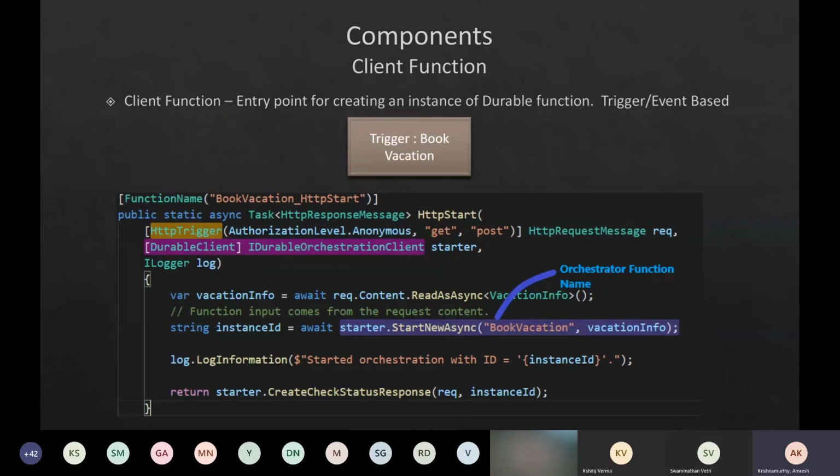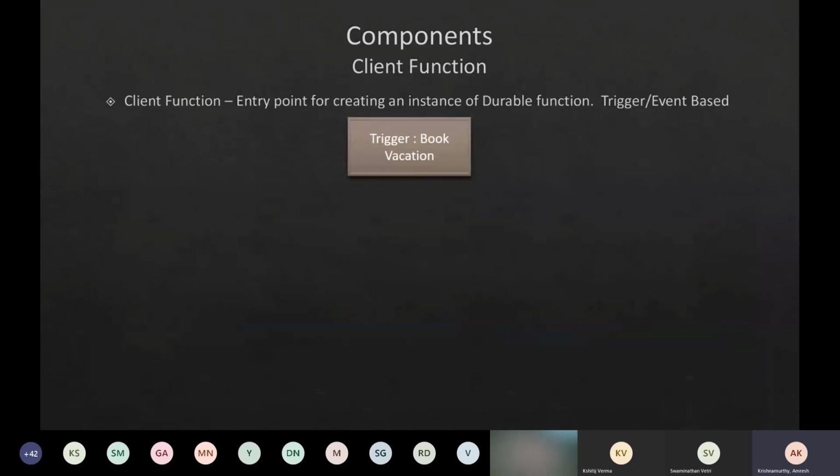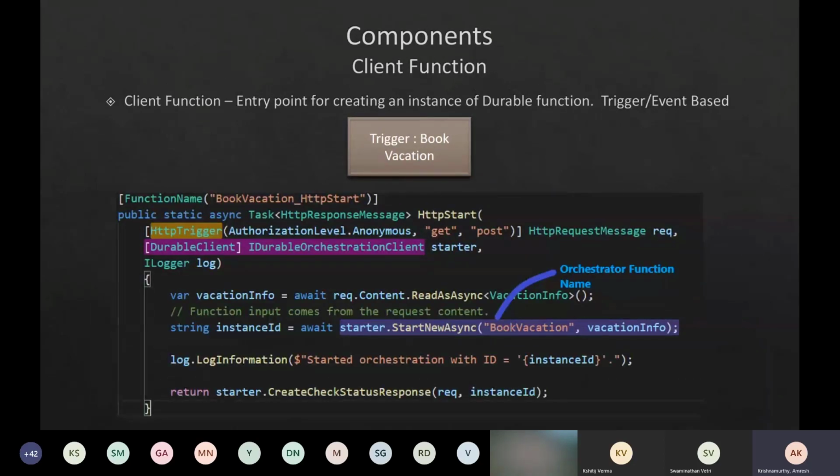And the response type of this is something called the status of the orchestrator function. One thing we have to understand is the orchestrator function, or the durable function, is a long running operation. We cannot expect an output immediately. For example, book flight or book hotel can take a lot of time to come back and complete. So the output of this client function is more or less like a status endpoint where you can go back and check if my orchestration is completed or not. And if it is completed, it is also going to get the output.